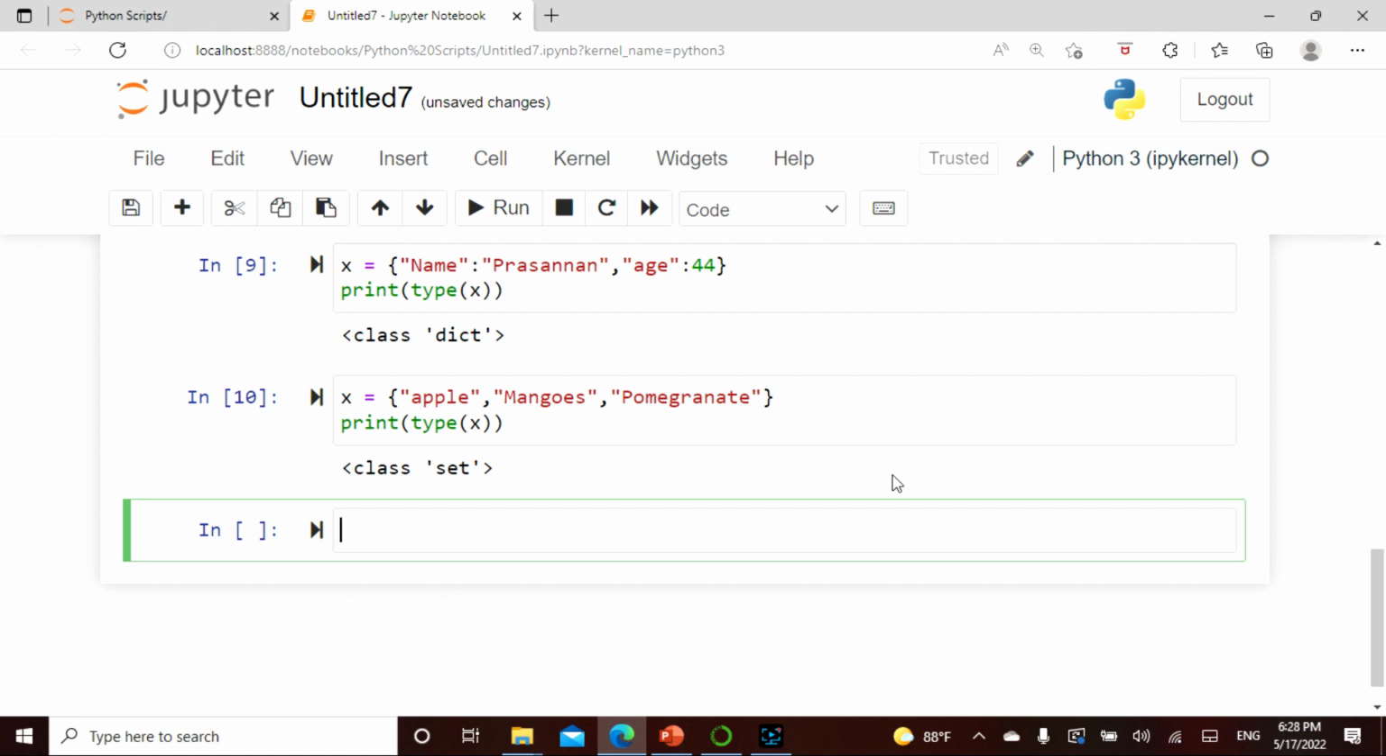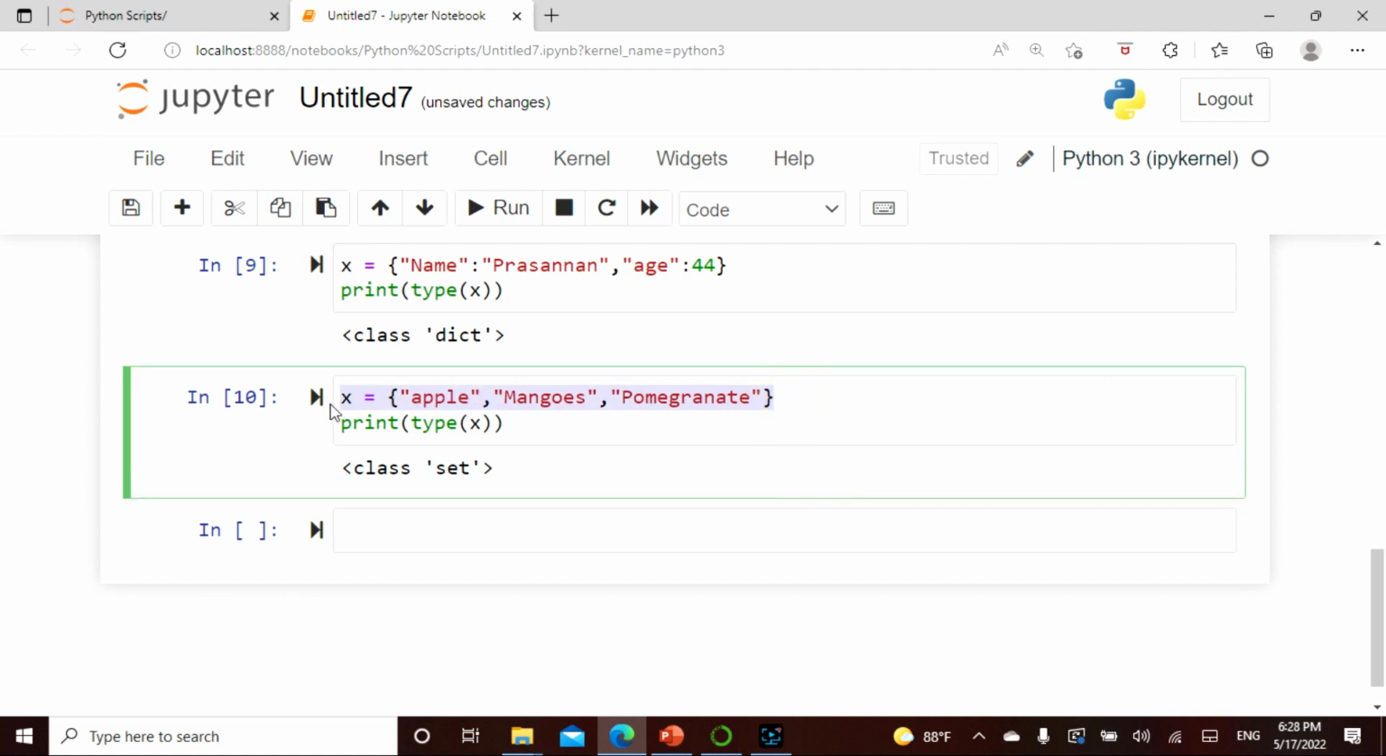Now having said that, let's actually go for something called, as we also saw, a frozen set, right? So let's actually take the same thing.